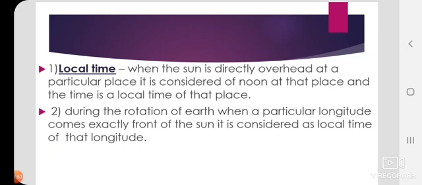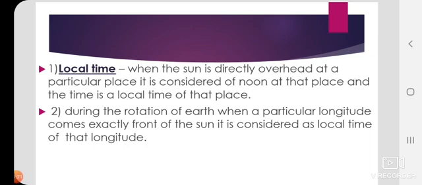Now during the rotation of the earth, when a particular longitude comes exactly in front of the sun, it is considered the local time of that longitude. Okay, you know longitudes are vertical imaginary lines drawn on the earth globe. Exactly when those lines come in front of the sun, that time is considered the local time of that longitude.